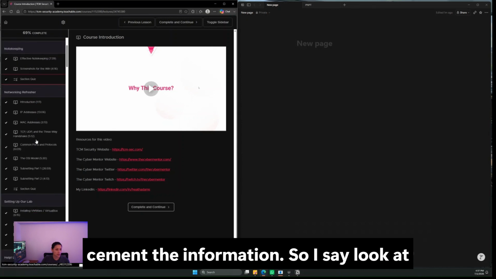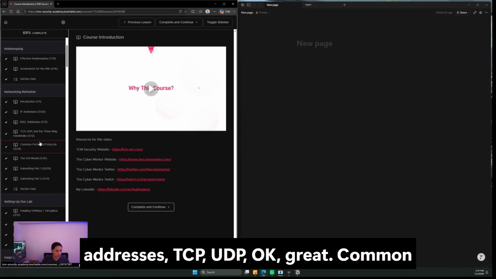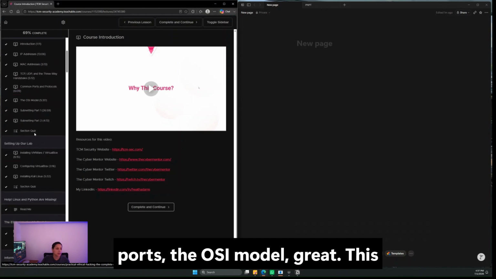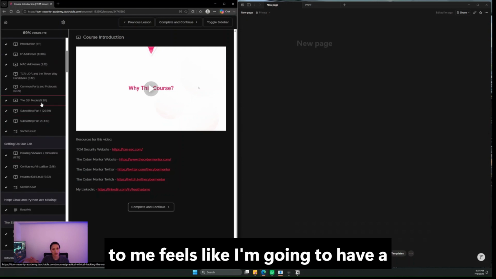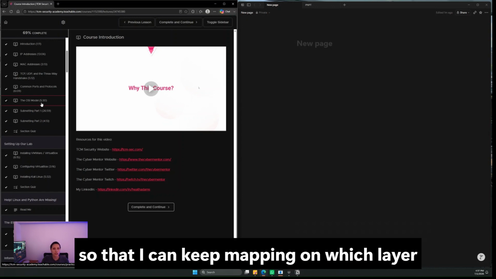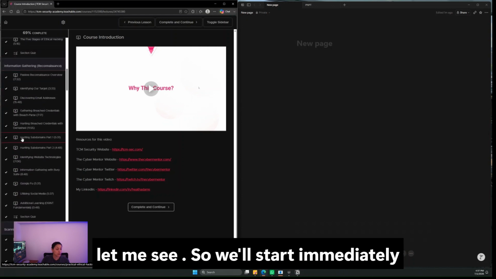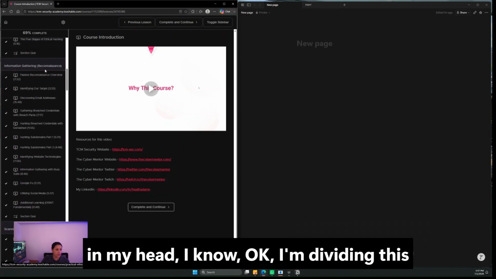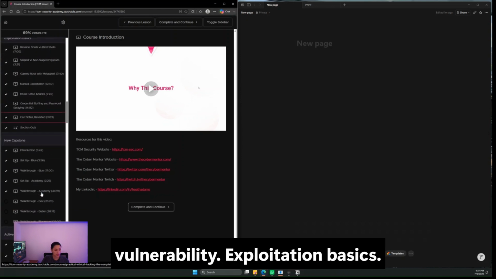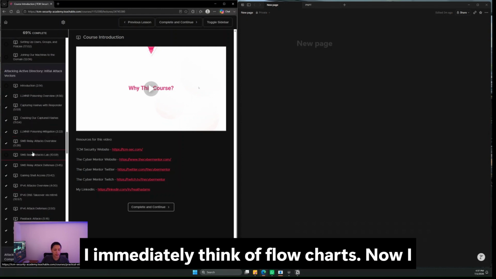So as I look at this, I know there's going to be some concepts: IP addresses, MAC addresses, TCP, UDP, common ports, the OSI model. This to me feels like I'm going to have a chart of the OSI model right next to me so that I can keep mapping which layer an attack is performed at. And then I will start immediately in my head, dividing this into reconnaissance, scanning, enumeration, vulnerability, and exploitation basics. As soon as I see attacks, I immediately think of flowcharts.